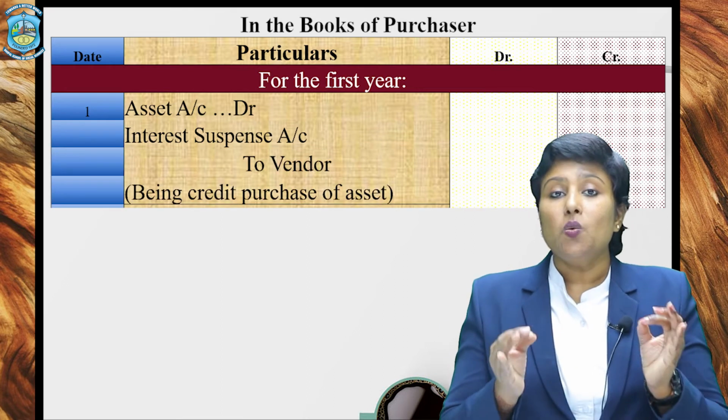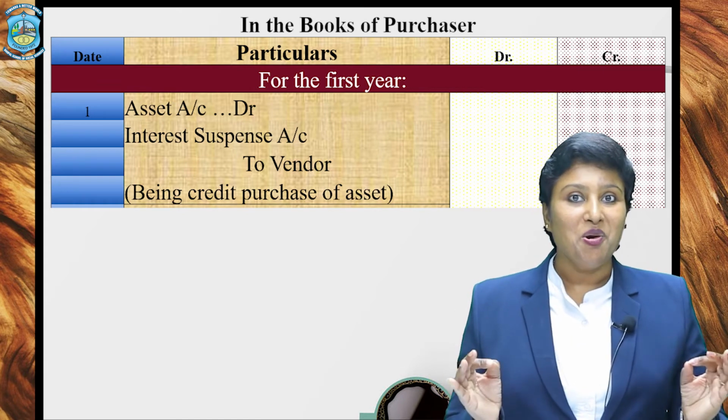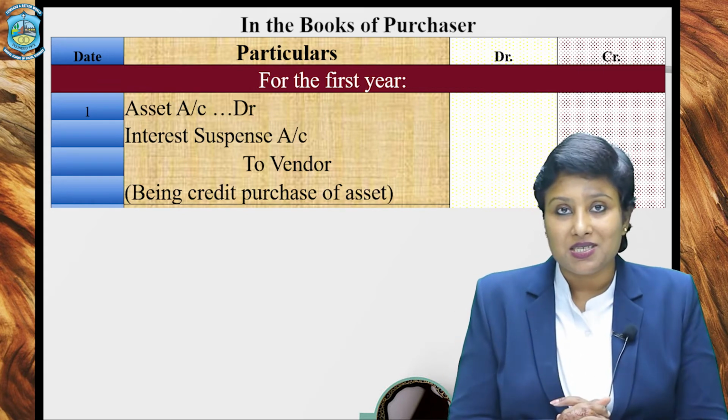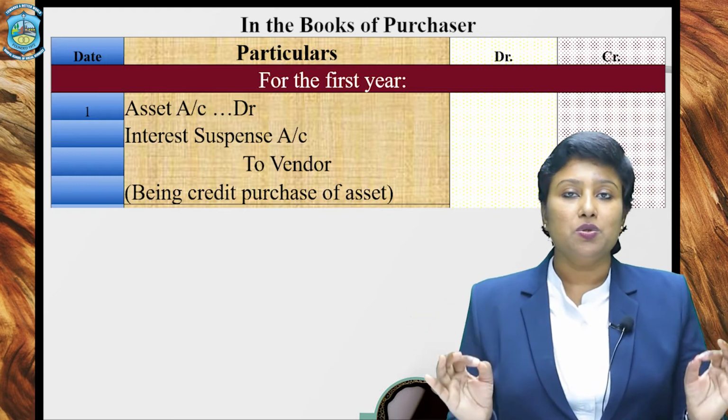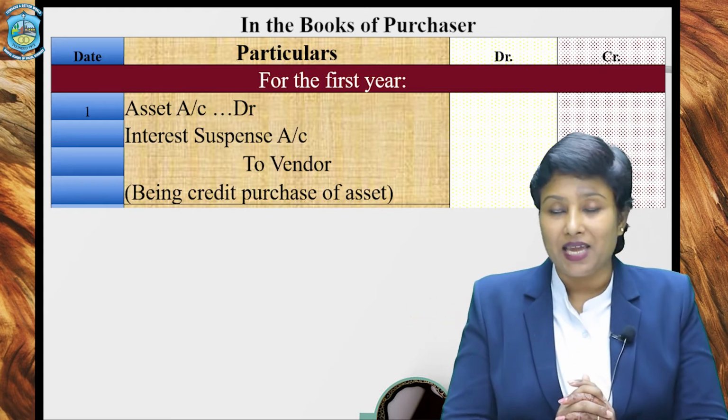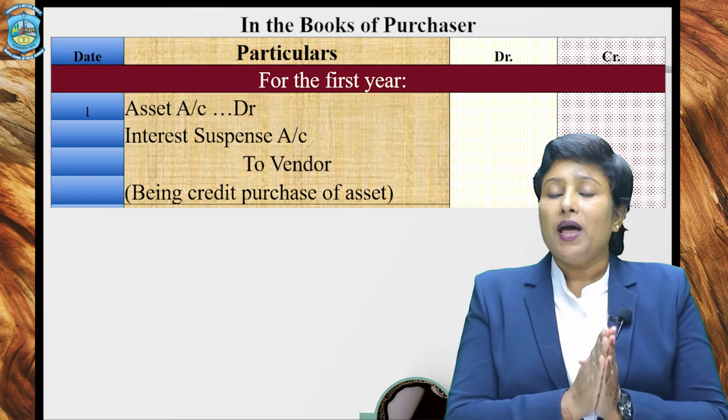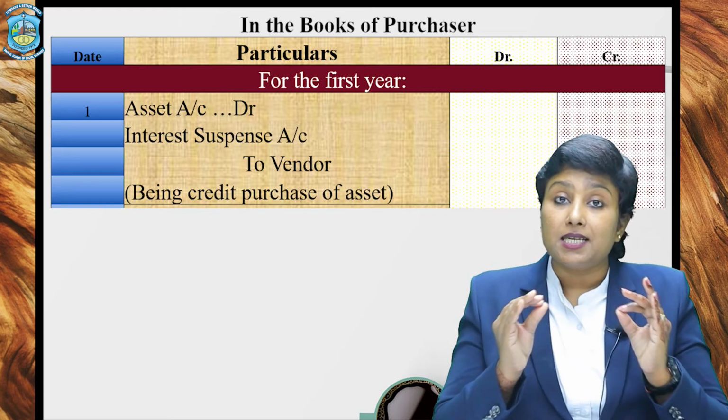What did I say? To vendor. Did I say hire vendor? No, because this is not hire purchase system, so we are not going to use the word hire in this particular case. Now, why have we debited interest suspense account?